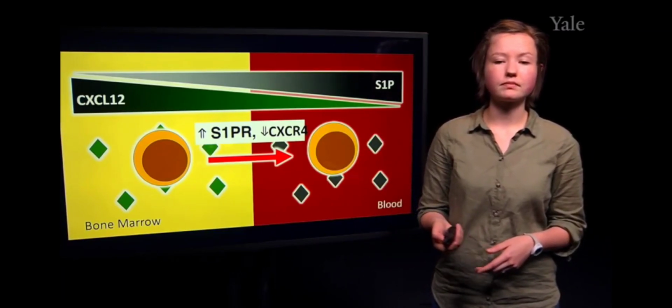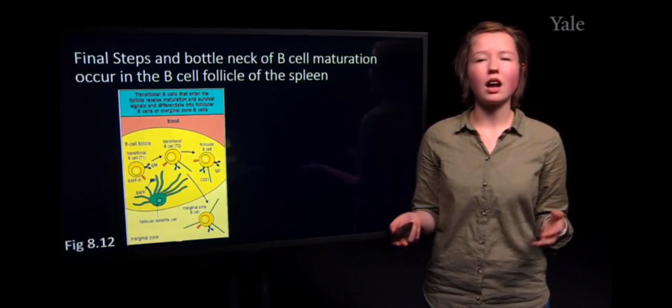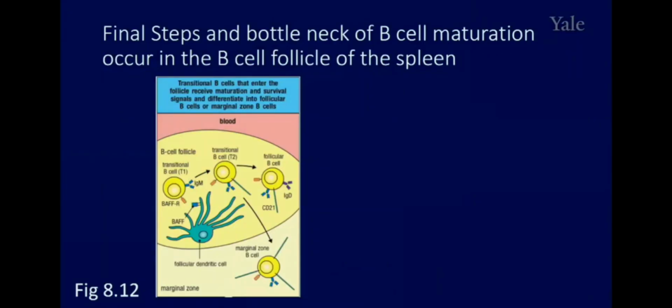And the steps of B cell development are not fully over. There are some additional requirements for survival signals. There are additional steps in the periphery in which the B cell will interact with other cellular partners in order to receive these survival signals so that they can be longer lived. And this will happen within the spleen in these particular B cell follicles.